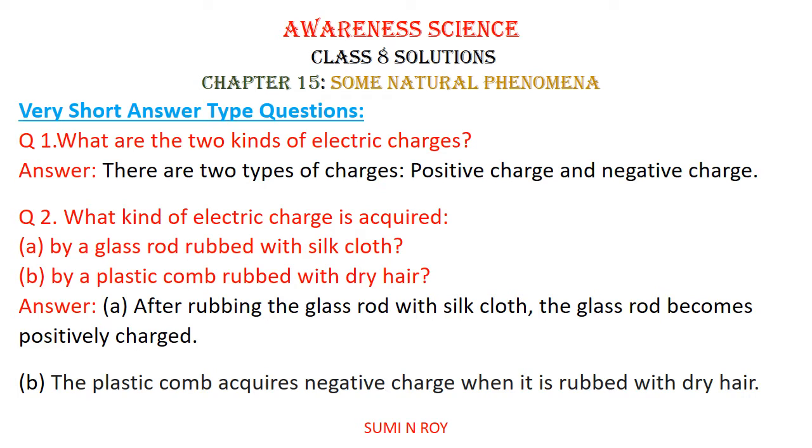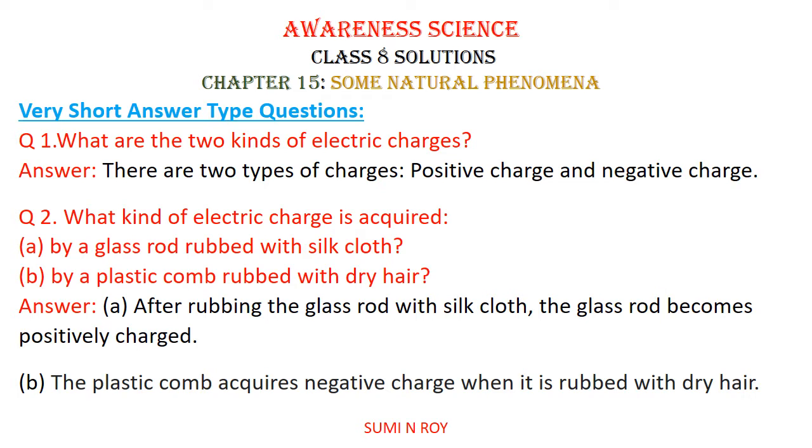This is Shumi Roy from Techno India Group Public School, Siliguri, and today we are going to do very short answer type questions of the chapter Some Natural Phenomena. Okay, so the first question is, what are the two kinds of electric charges? There are two types of charges. The two kinds of electric charges are positive charge and negative charge.